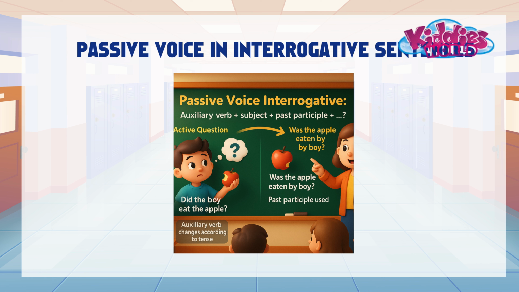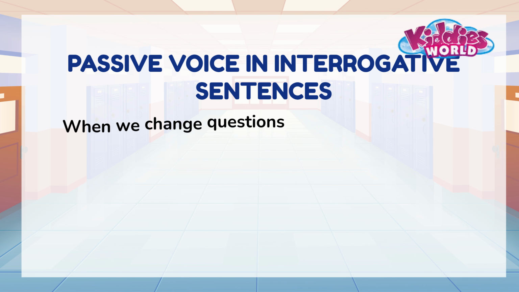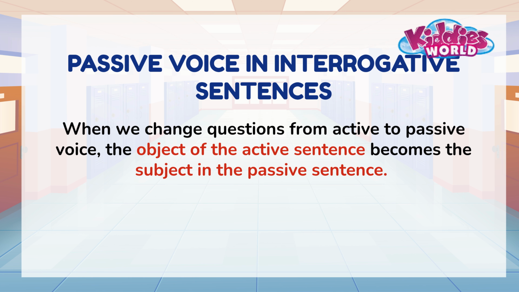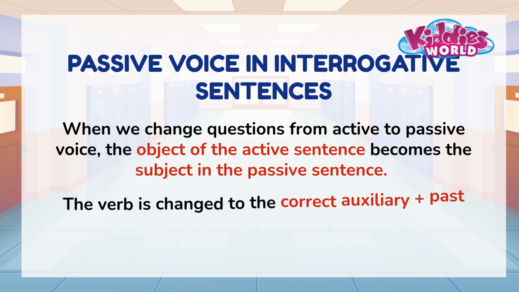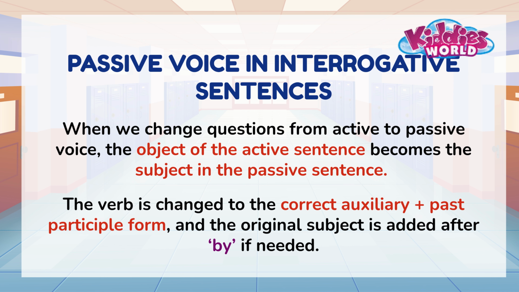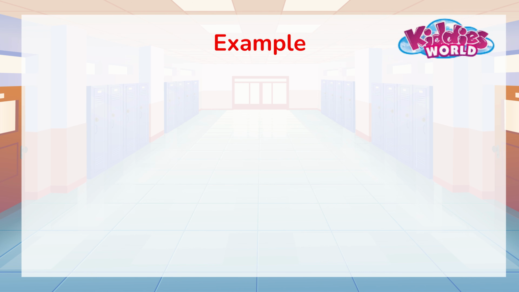Passive voice in interrogative sentences. When we change questions from active to passive, the object of the active sentence becomes the subject in the passive sentence. The verb is changed to the correct auxiliary plus past participle form and the original subject is added after by if needed. See the examples below.